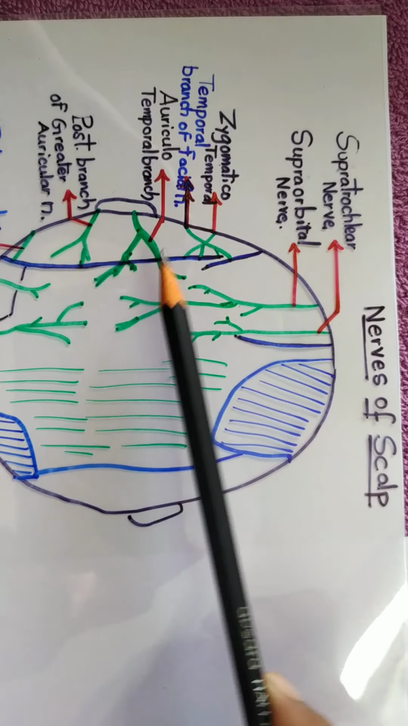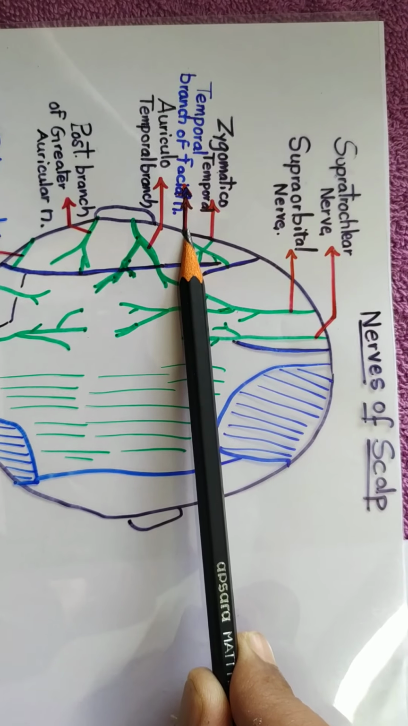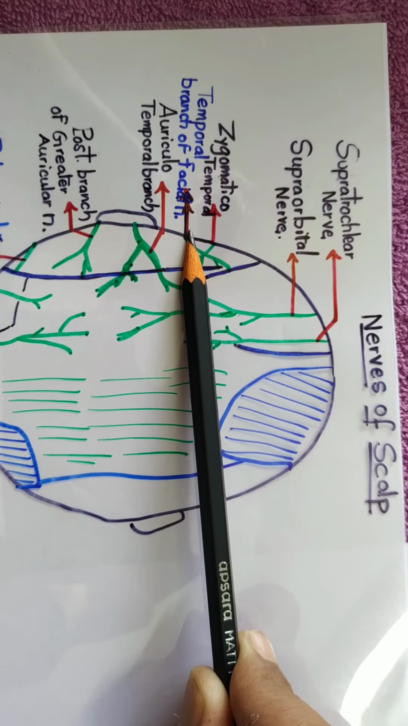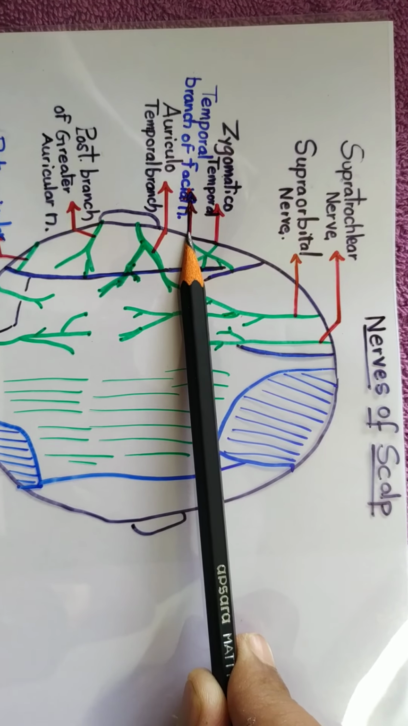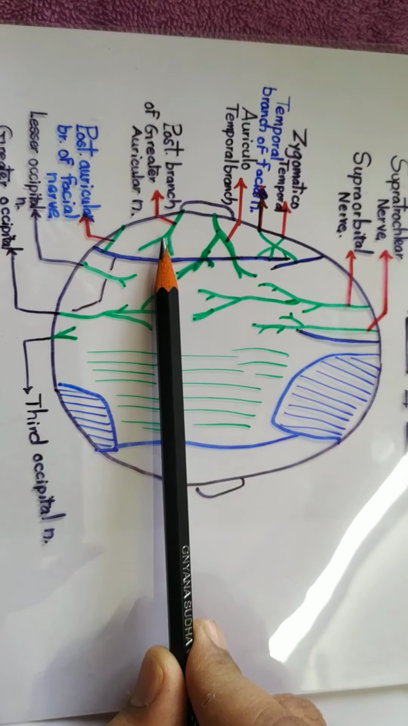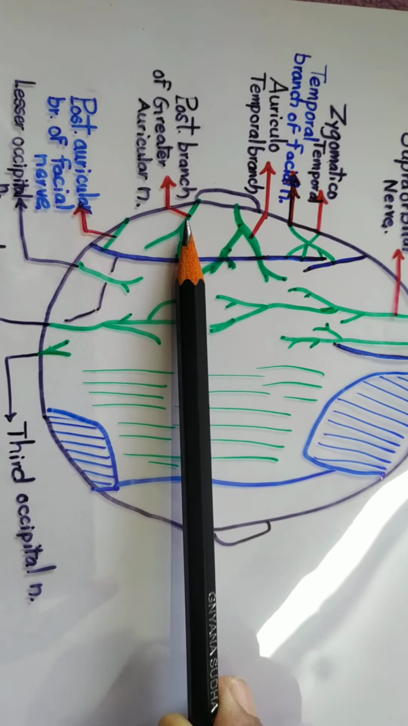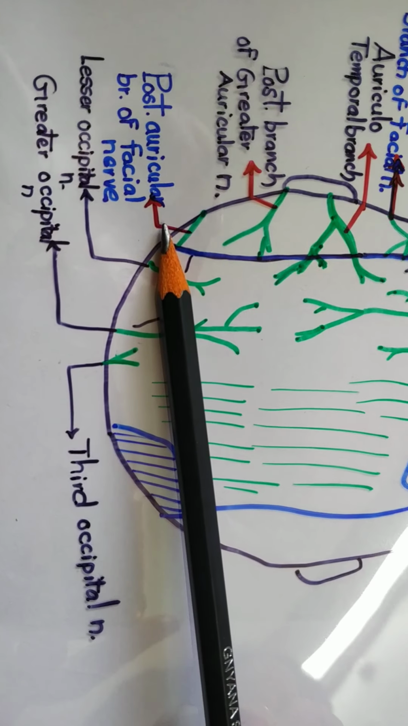Now coming to the motor nerve which lies in front of the auricle, that is the temporal branch of the facial nerve. It is going to supply frontal belly of occipitofrontalis muscle. Behind the auricle, 4 sensory nerves are present and 1 motor nerve is present.